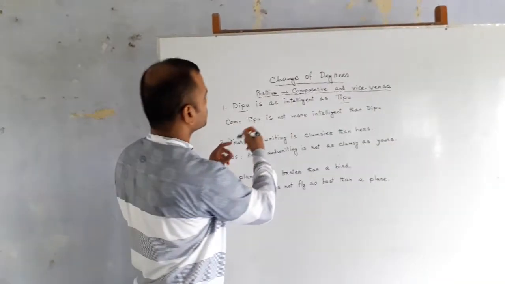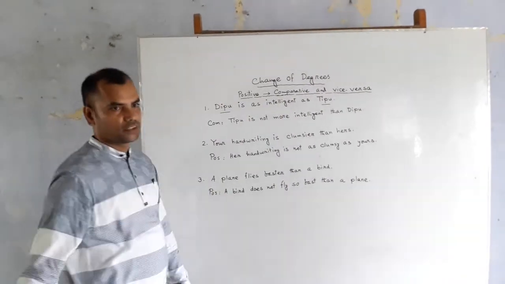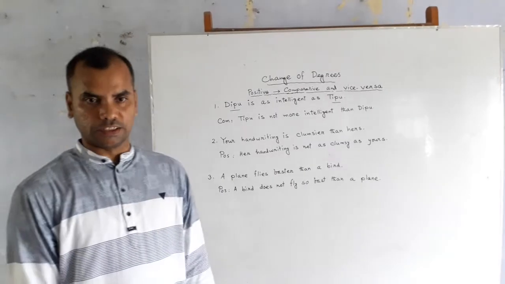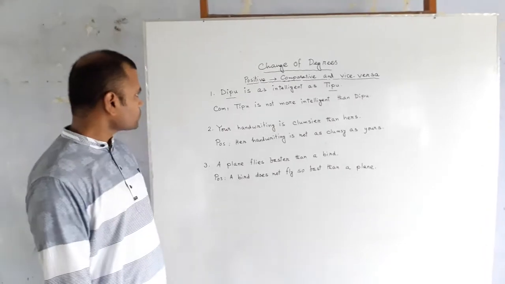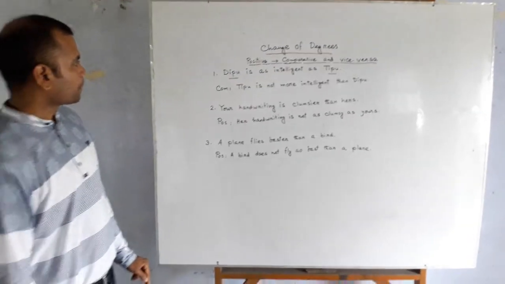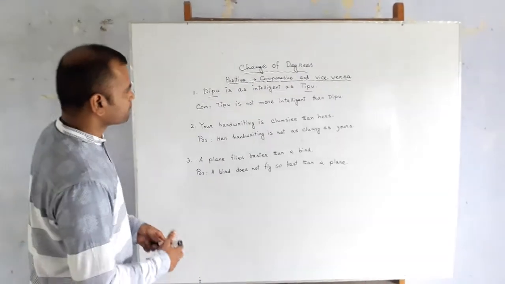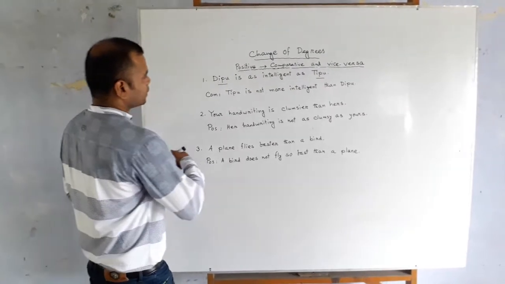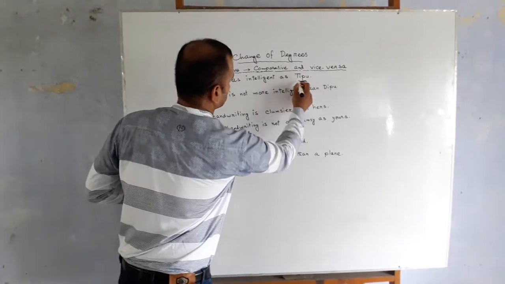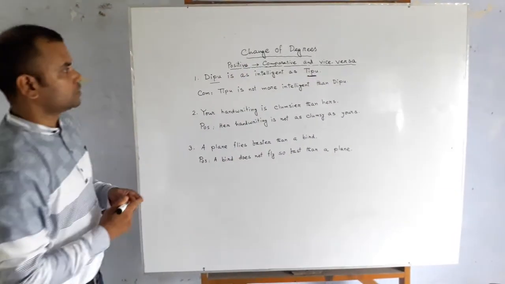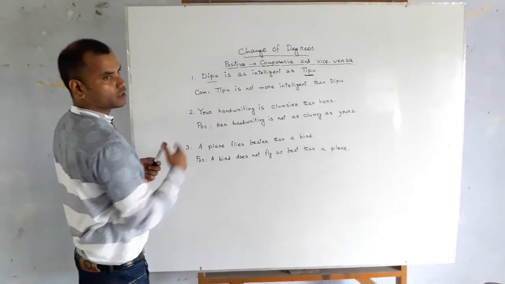Dear students, you know that the first one is an example of positive degree. As intelligent as, this is an example of positive degree, you have to make it comparative. To do it, you see that Tipu is here in the last of the sentence, you have to bring it at the beginning.